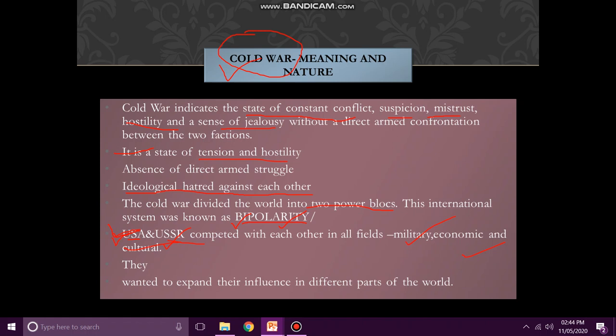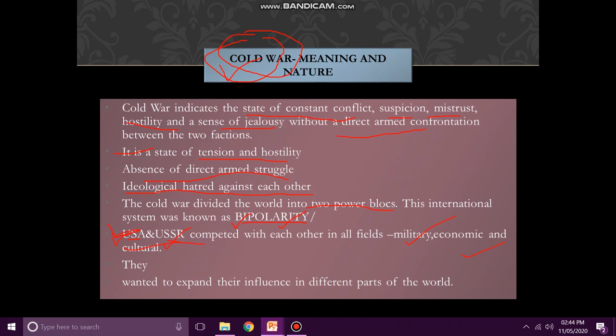However, this Cold War was just a Cold War. It was not an actual war, or it was not a hot war. Why? It was just a Cold War because there was absence of direct armed struggle. Now, this Cold War would have become an actual war, it would have become a hot war if there was a direct armed confrontation.